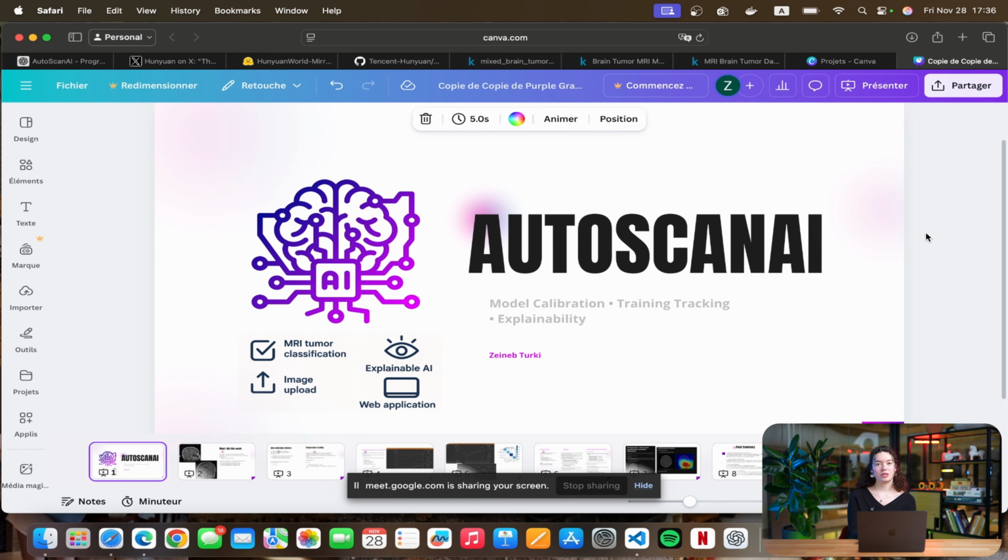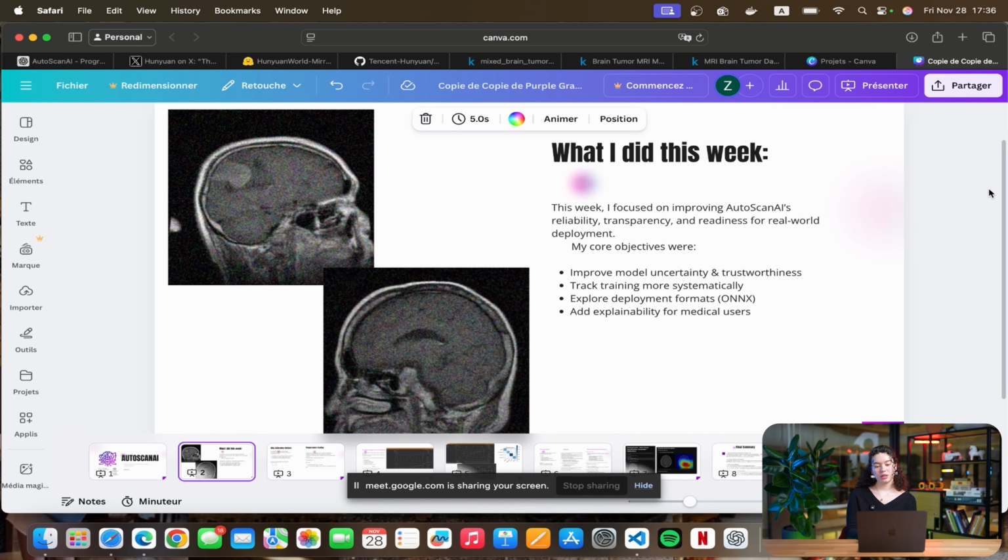I'm working on a project called Autoscan AI. It's for early prediction of brain tumor. What I did this week is improve the model uncertainty and trustworthiness. I tracked the training more systematically using TensorBoard, and I explored deployment formats like ONNX, and I did more research about explainability for medical users.